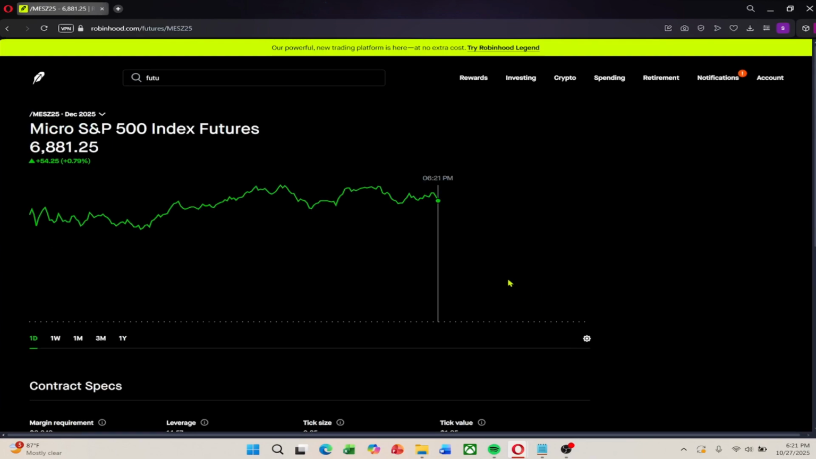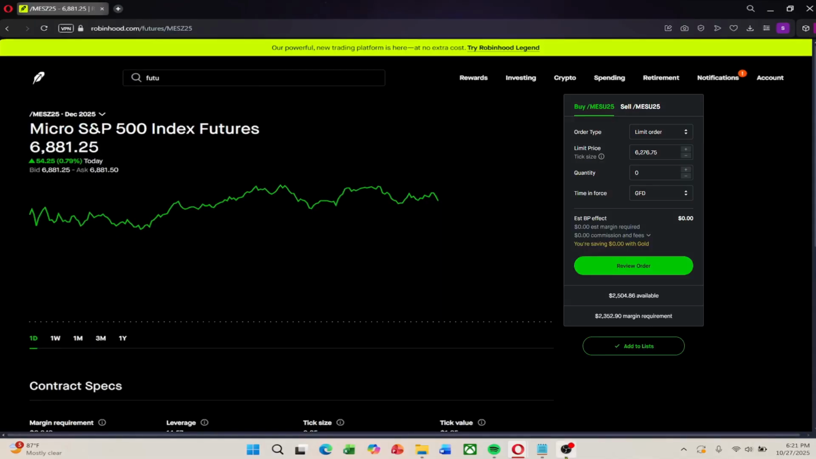To execute a futures trade on Robinhood's desktop platform, go to the top left corner of the screen and choose whether you want to buy or sell, depending on whether you plan to go long or short. Next, select your order type, limit, market, or stop order. If you're placing a limit or stop order, set your desired price and enter the quantity. For this example, we'll use 1 contract. You can also decide if your order should be good for day or good till cancelled.